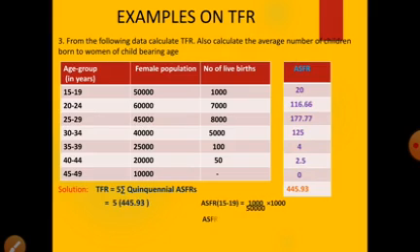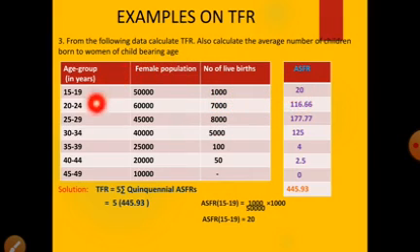First we have to calculate ASFR for the age group 15 to 19. So ASFR for the age 15 to 19 is 1000 divided by 50,000 into 1000, which is equal to 20.